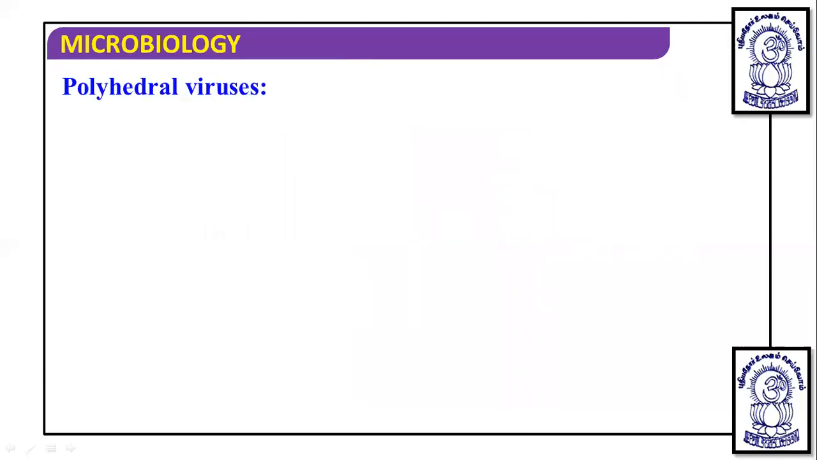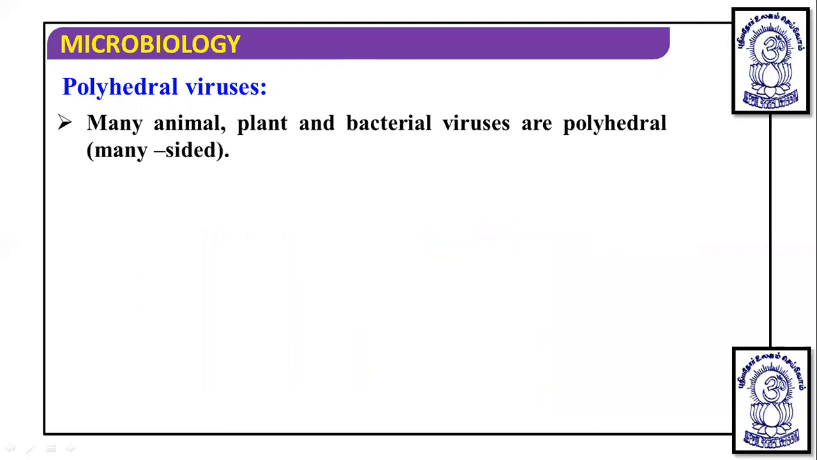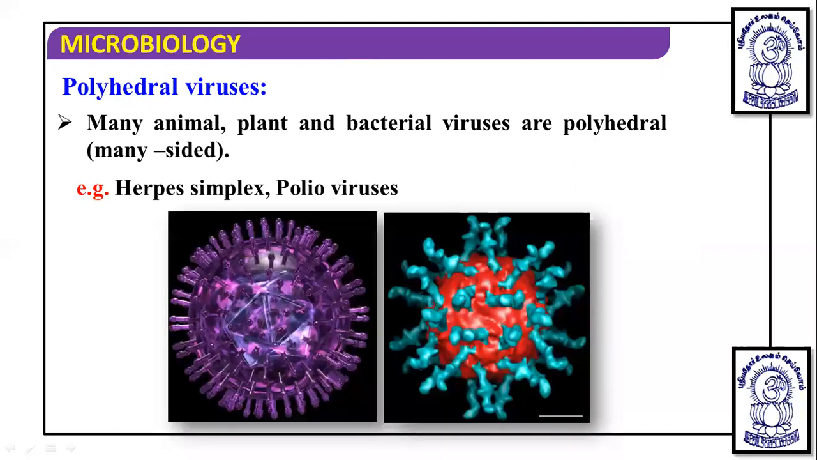Then another one is the polyhedral virus. Many animal, plant, and vegetable viruses are polyhedral, which means they are many-sided. We can see examples like the herpes virus, which has this particular polyhedral shape, and then the polio virus. So they have many sides.